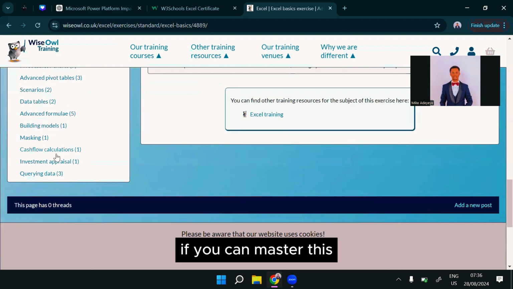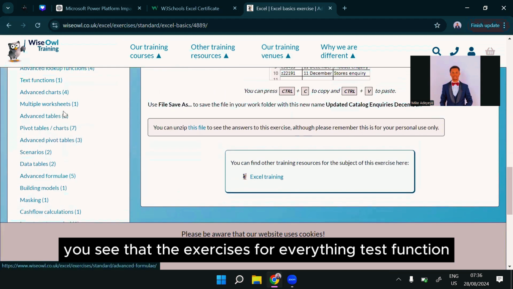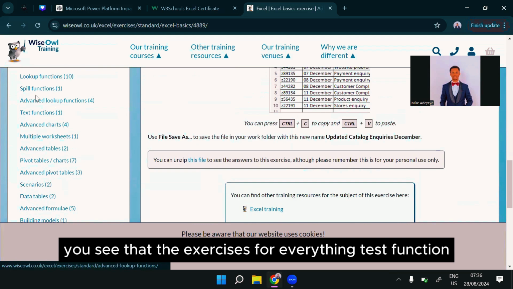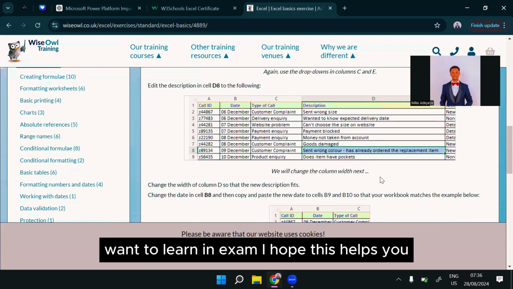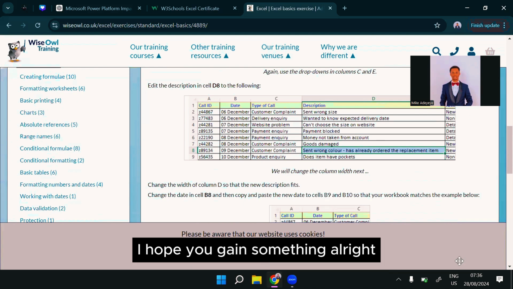You can see a lot. If you can master this, you see that there are exercises for everything, text function, split function, and everything you really want to learn in Excel. I hope this helps you. I hope you gained something.